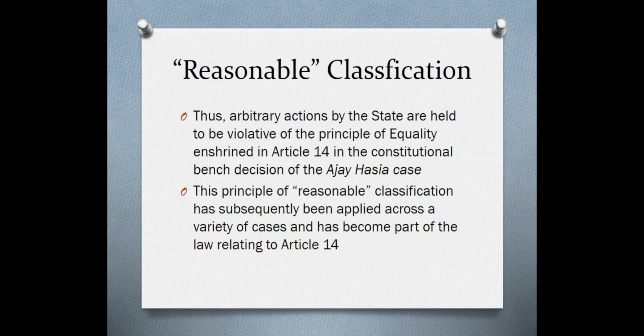So basically under Article 14, arbitrary actions are held to be violative of the principle of equality enshrined in Article 14. This was held by the constitutional bench of the Supreme Court in the Ajay Hasia case. This principle of reasonable classifications has been subsequently applied across a variety of cases and become part of the law relating to Article 14.